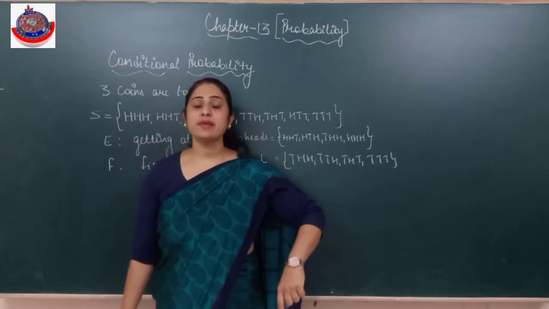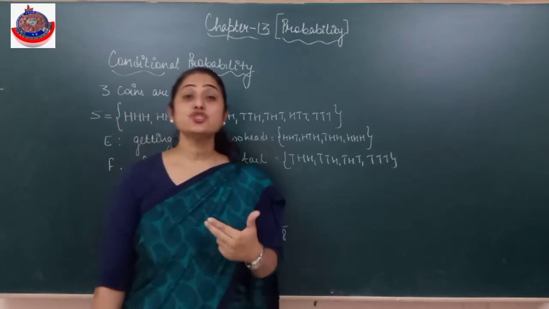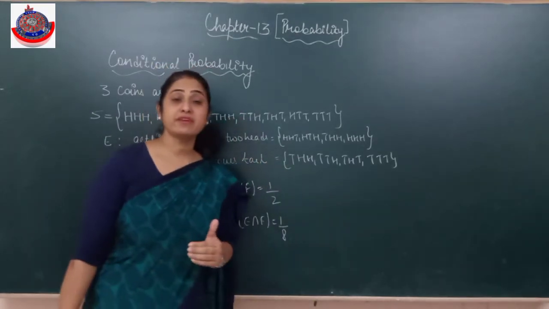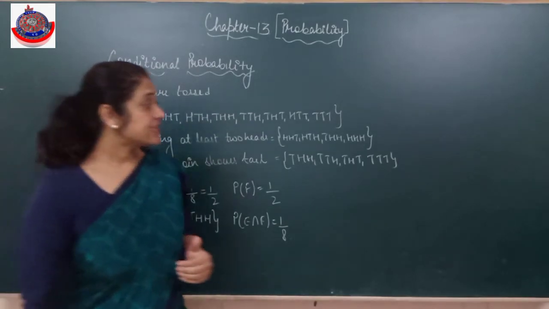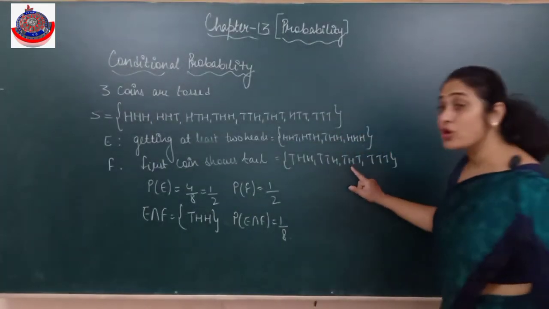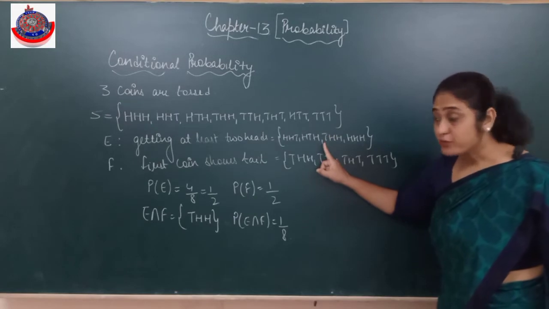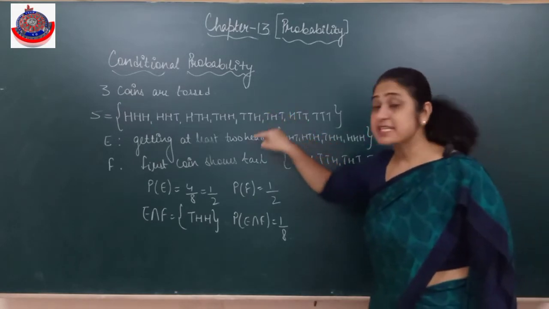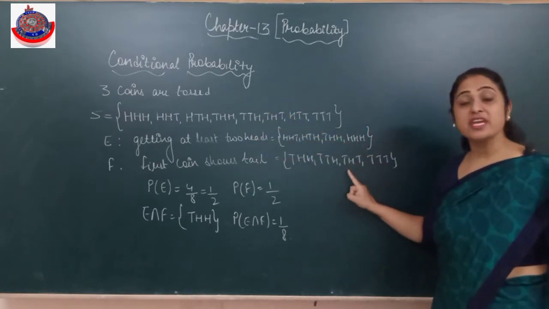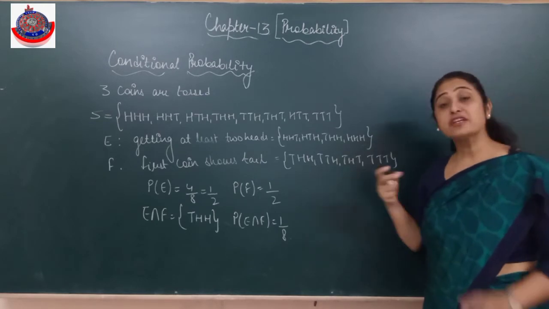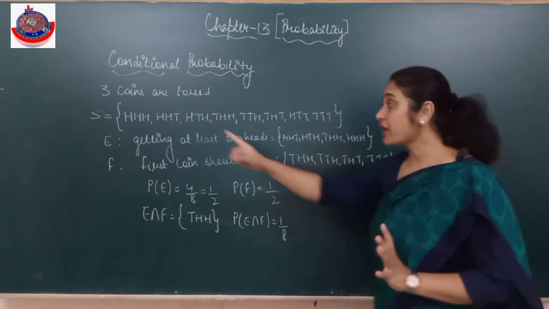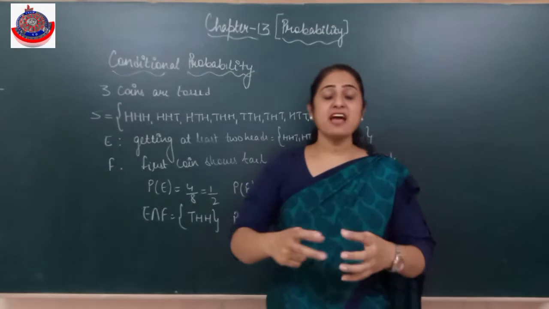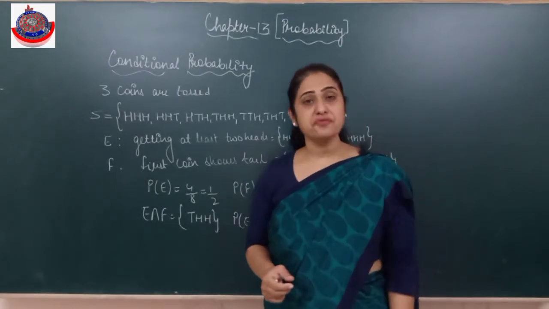Now find the probability of getting at least 2 heads. That means this event has already occurred. For E, now this is not the sample space. The sample space for E has become this. I said F has already occurred. I have already picked, out of all 8 outcomes, those outcomes where T occurs in the first place.